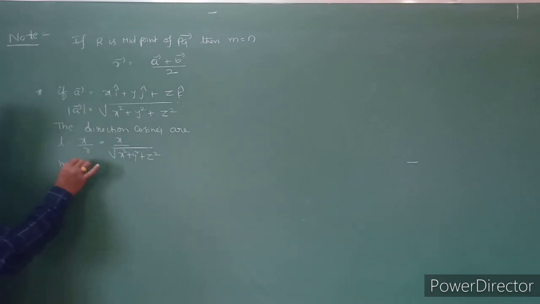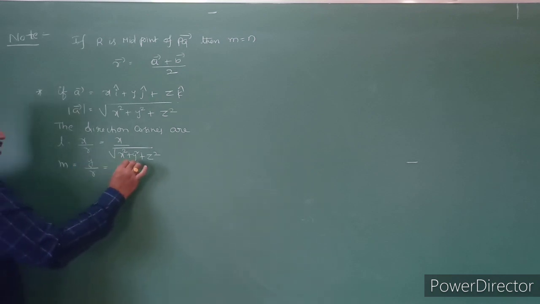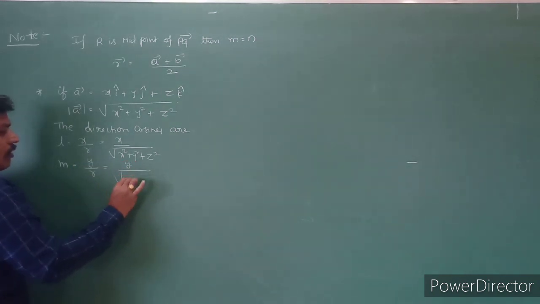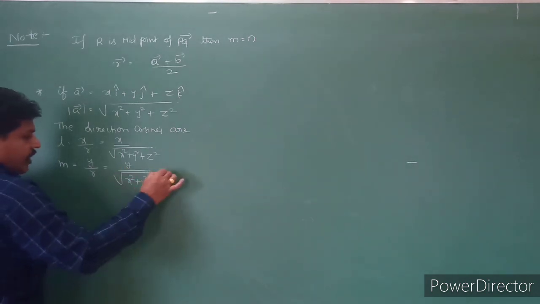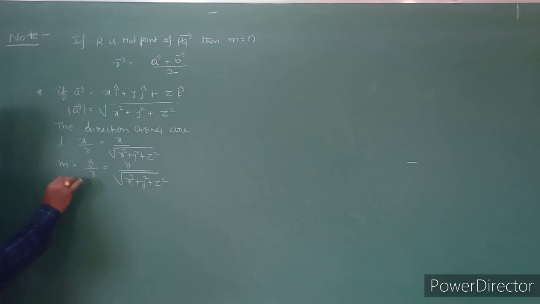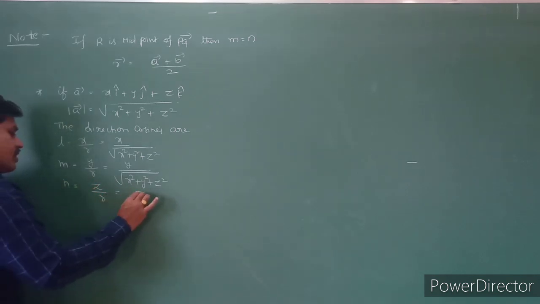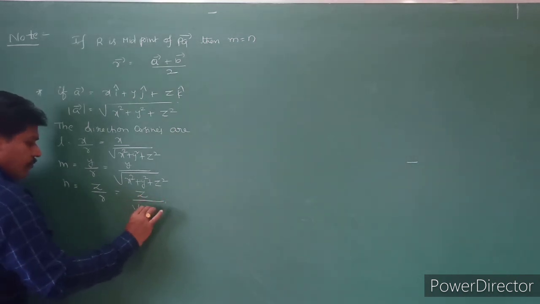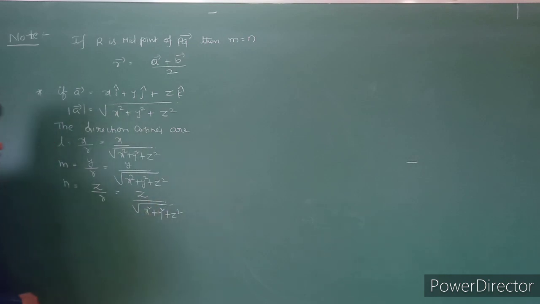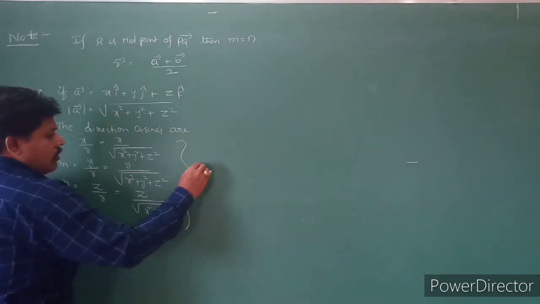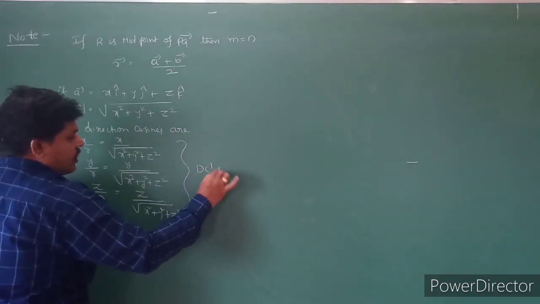And m, what is m? M is nothing but y by r. That is y by root of x square plus y square plus z square. And n is equal to z by r, that is z by root of x square plus y square plus z square. So these are direction cosines.